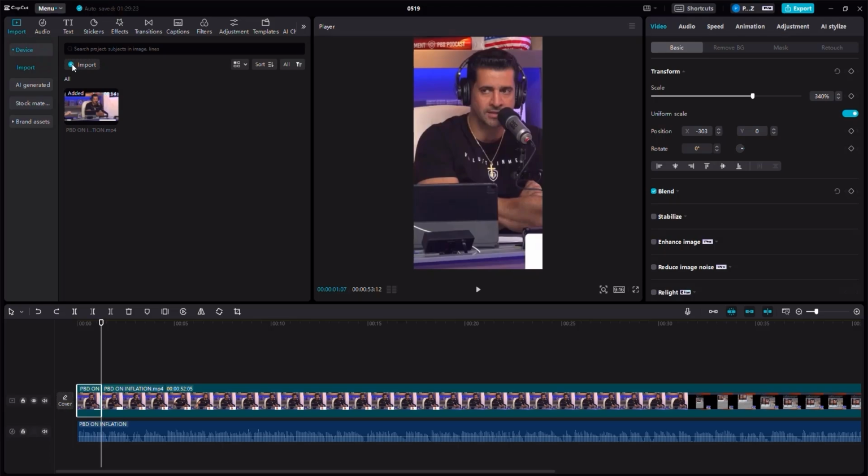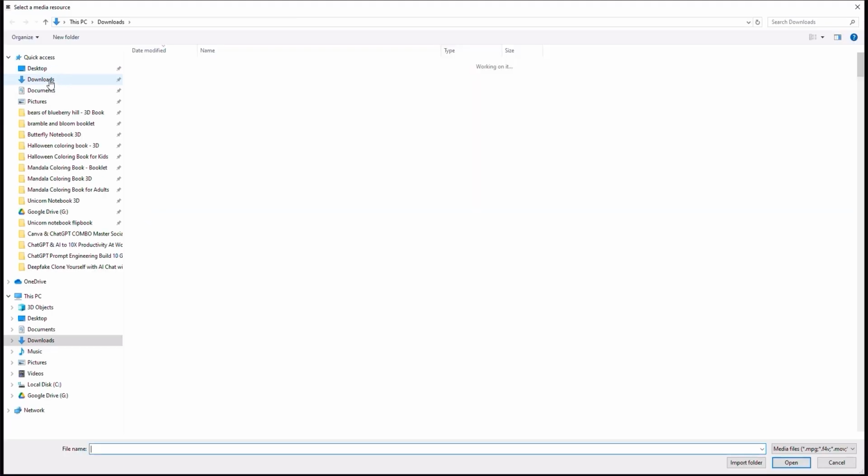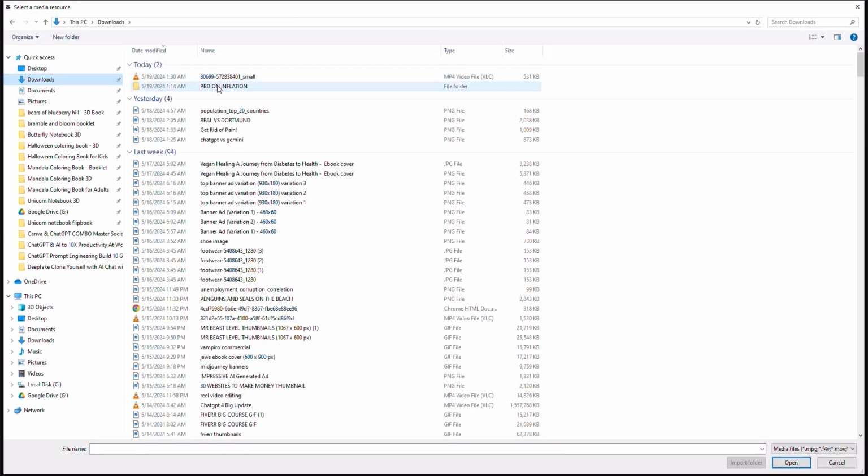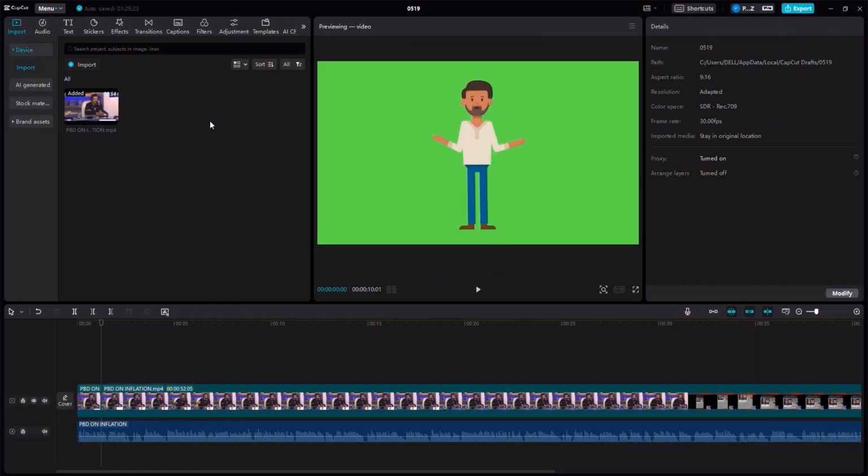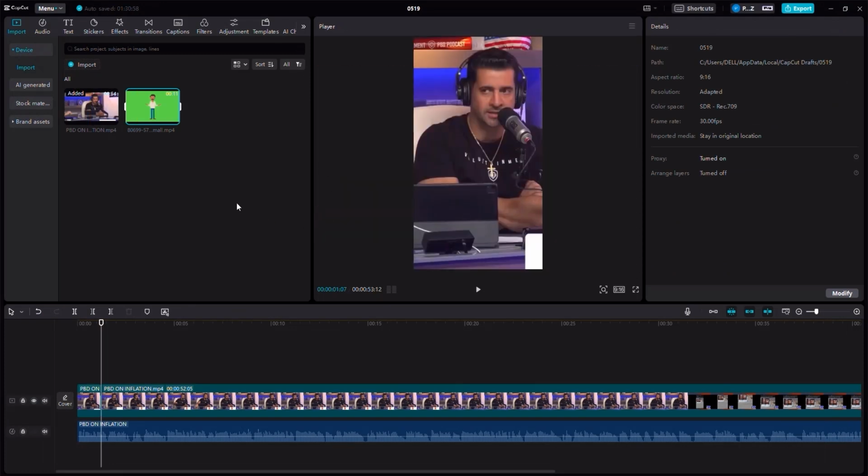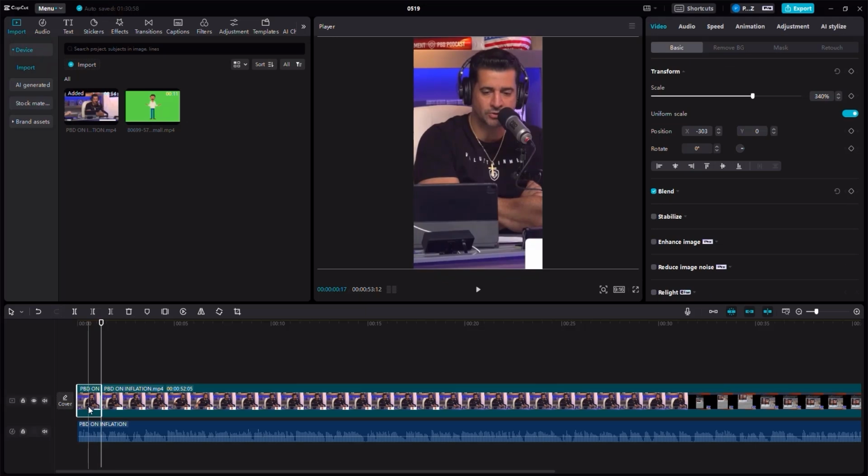Click on the plus Import button, and go to your downloads right about here, and then click on the video that we have just downloaded. Double click, it will add up to this area. Now I just want to use a part of that video, not in its entirety, and I want that video to be on top of this one.